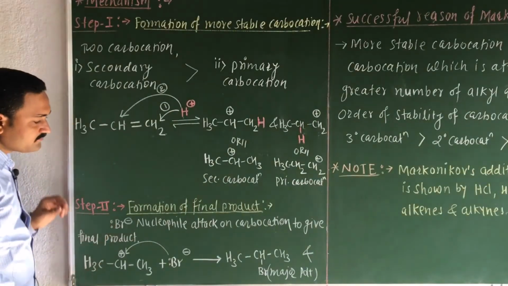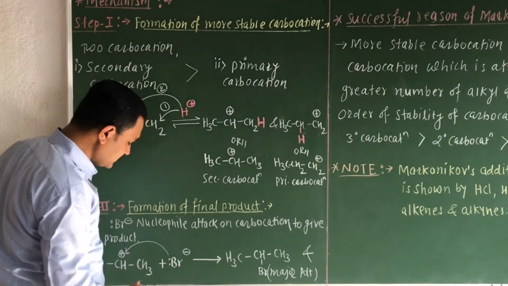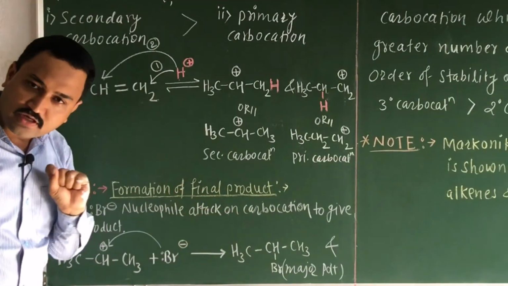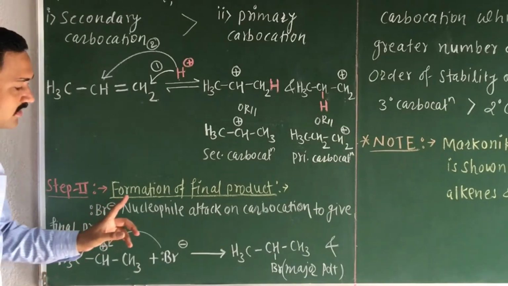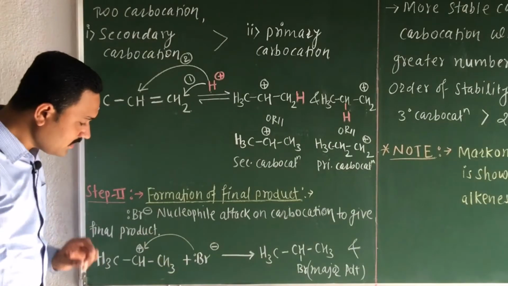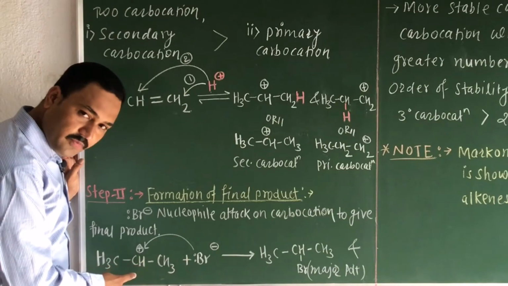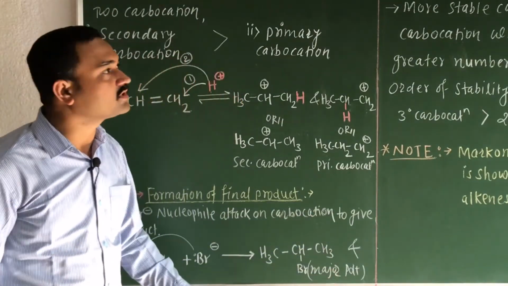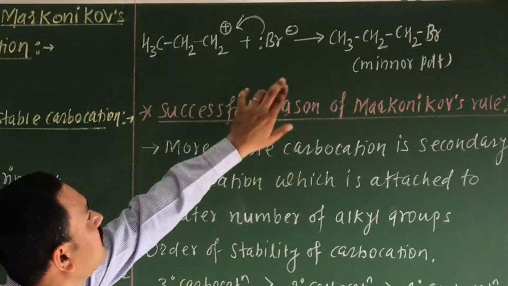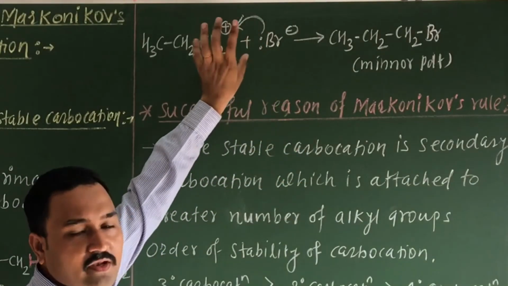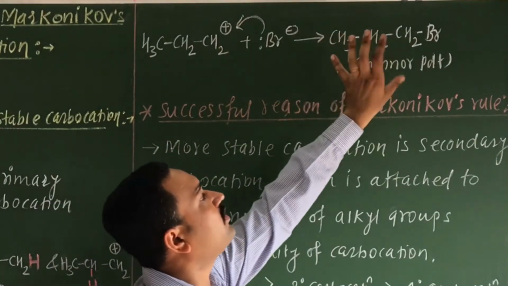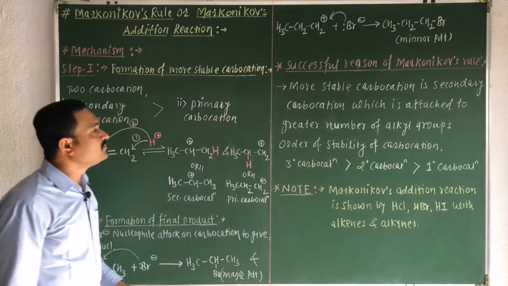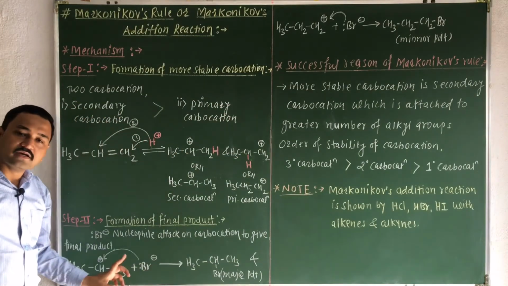In the second step, the formation of your final product takes place. Now here your bromide ion acts as a nucleophile which attacks the carbocation and we will get both the products. Here the bromide ion donates its lone pair of electrons to the secondary carbocation and it gives isopropyl bromide as a major product. Here the bromide ion donates its lone pair of electrons to the primary carbocation and we will obtain the N-propyl bromide as a minor product. So this is the simple reaction mechanism of this reaction.